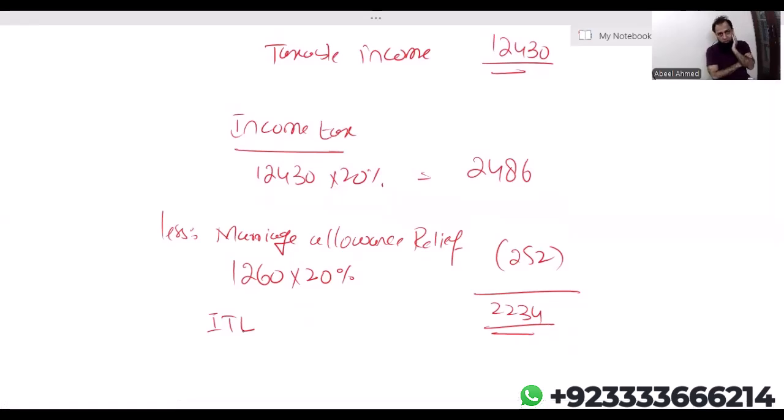And let me tell you one more thing. In case of marriage allowance, it is always 1,260 which will be transferred to the recipient spouse, always. You cannot do it like this. For example, in this question, if the husband had 12,000 employment income, you cannot say that 12,000 is utilized by the husband and the remaining personal allowance we will transfer to the wife. Not allowed. If you want to transfer, it has to be 1,260. It cannot be less than that. It cannot be more than that.